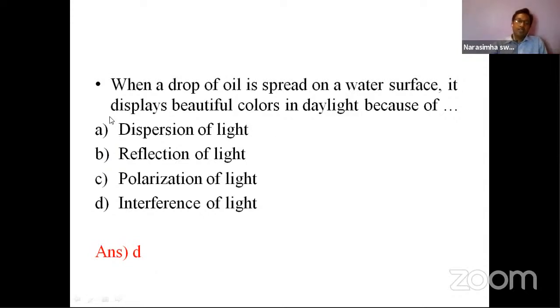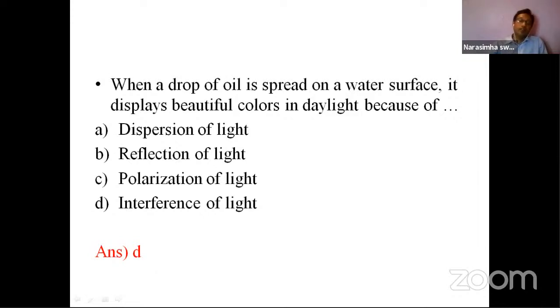in the prism. If you see the construction of the prism, both the refracting surfaces are inclined at a certain angle. Both are not parallel. There is some angle of the prism.